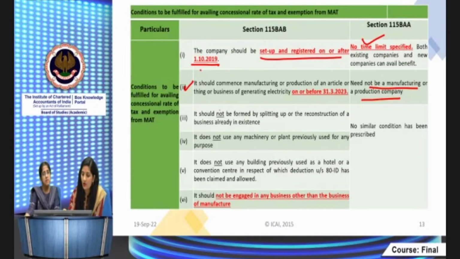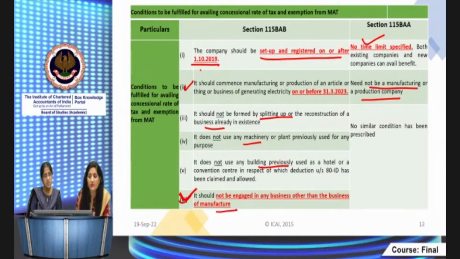Then it should not be formed by splitting up or reconstruction of a business already in existence. It should not be formed by splitting up of the business, and it should not use any machinery or plant previously used for any purpose. It does not use any building previously used. If the company is using such facility, such old machinery or old building, then in such case the company would not be eligible for 115BAB. This is very important. Keep in mind, it should not be engaged in any business other than the business of manufacturing. If the company is engaged in any other business other than manufacturing, then the company would not be eligible for section 115BAB, right?